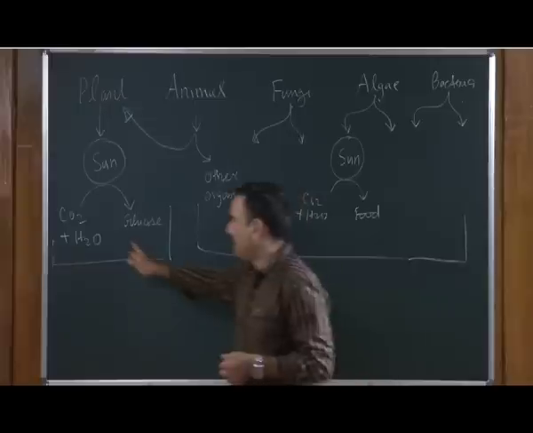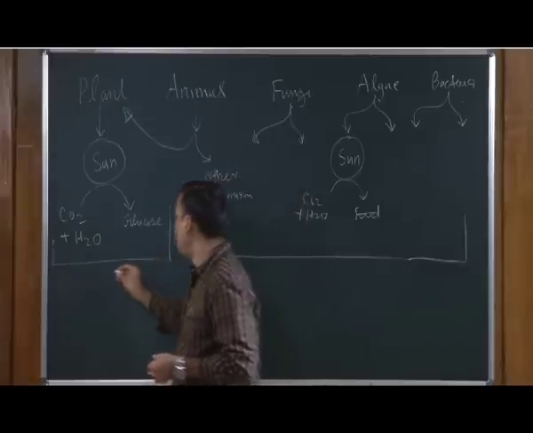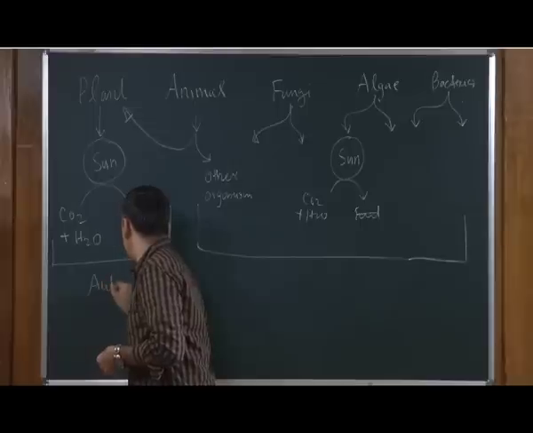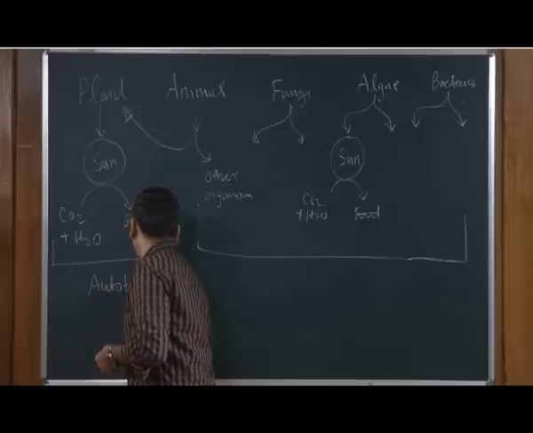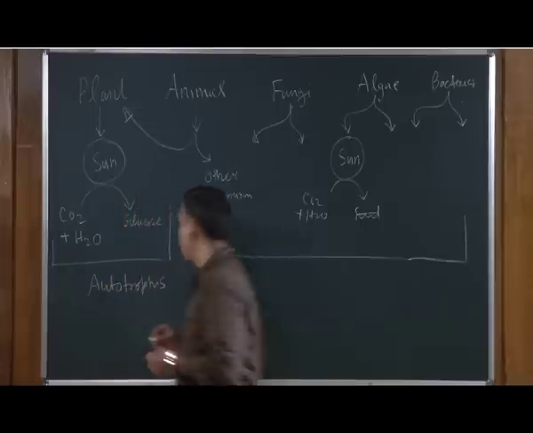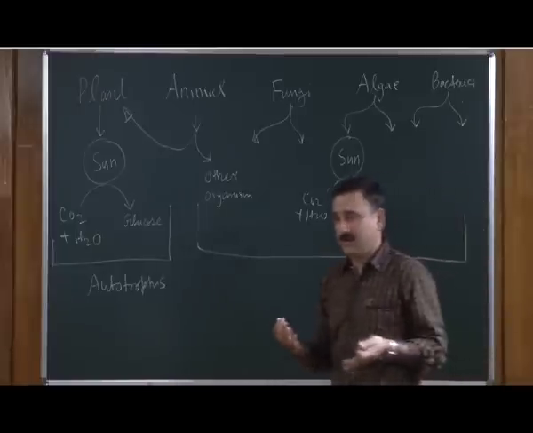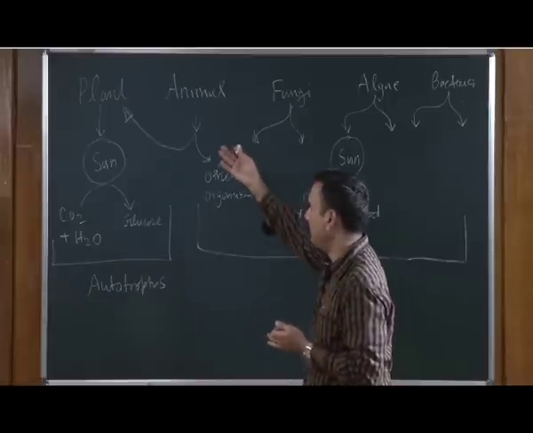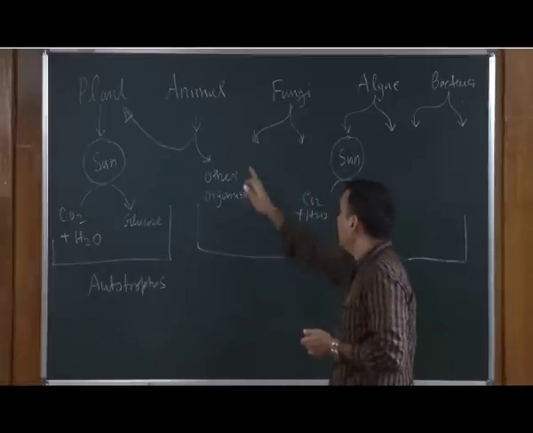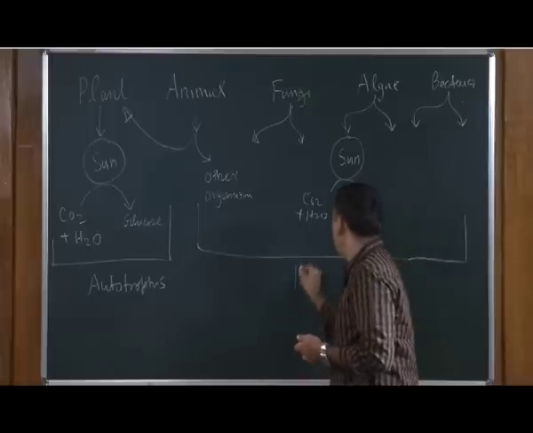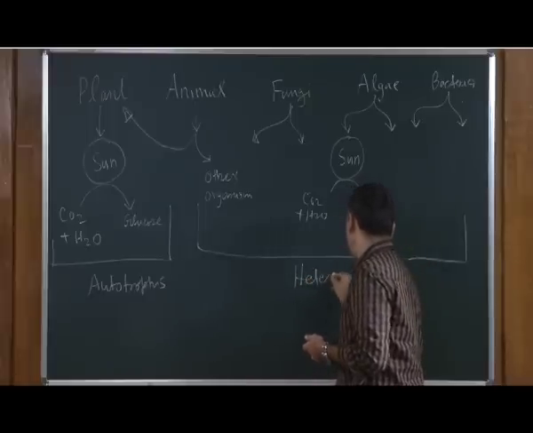So, this class of organisms is called autotrophs, and as the name suggests, they are the organisms which can synthesize their own food with the help of taking the energy from the sun, whereas these other organisms are called heterotrophs.